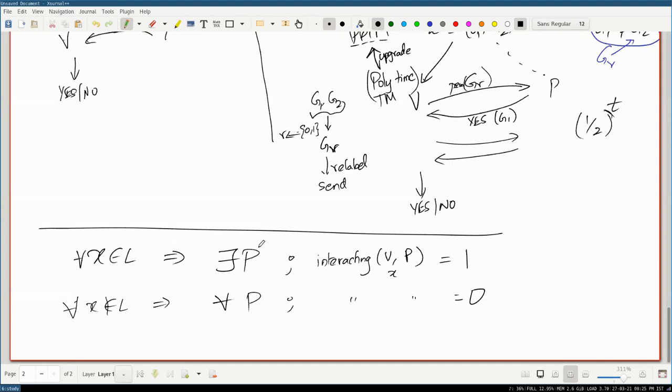Obviously this does not directly translate into practice, where you can just say, give me some all-knowing prover and I will be able to do everything for you. It's hard to find an all-knowing prover in the first place, so you can't build an algorithm out of this. But we try to understand the class this way, and then we have equivalent definitions that can help us translate it into practice. So this is the class IP, or depending on how many rounds, IP K, where you use K rounds, like K questions and answers.